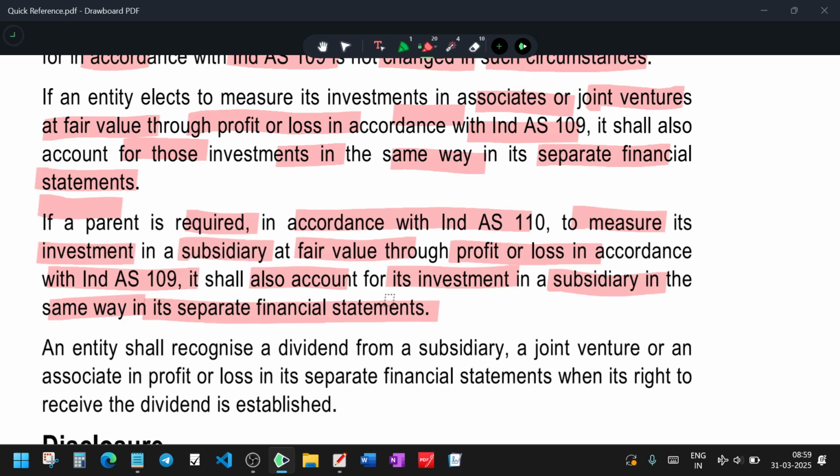Fair value can go up and down, so the change is considered and taken to the P&L account. That's well and good. So when it is taken under 109 as a financial instrument, it should also account for the investment in the same way as in the books of account. That same value will be taken in the separate financial statement.